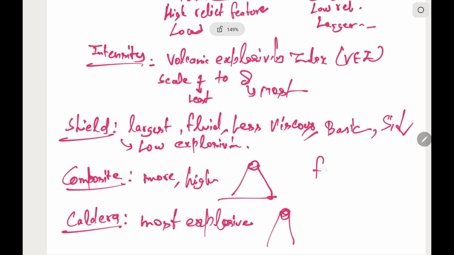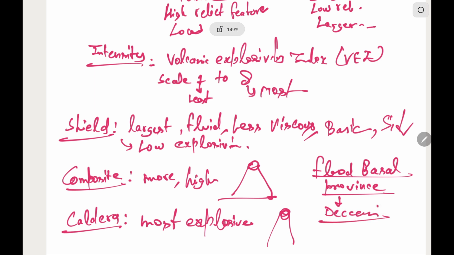Now comes the flood basalt provinces. The Deccan Plateau is an example of this. These are very fluid, less viscous, the same characteristic as the shield volcanoes.